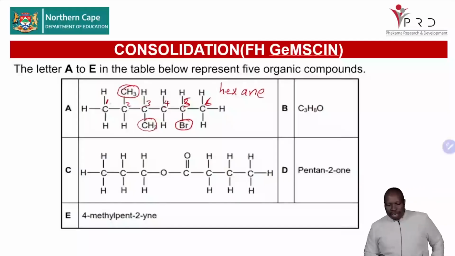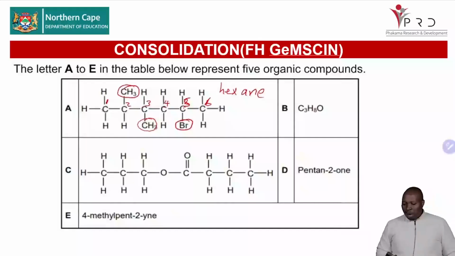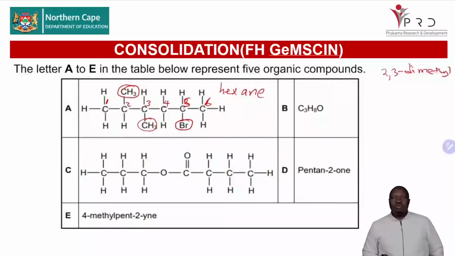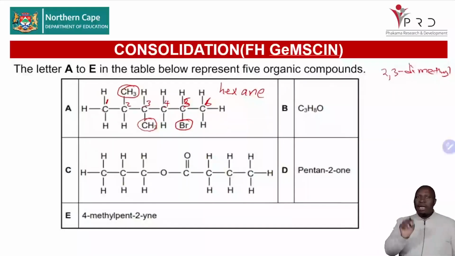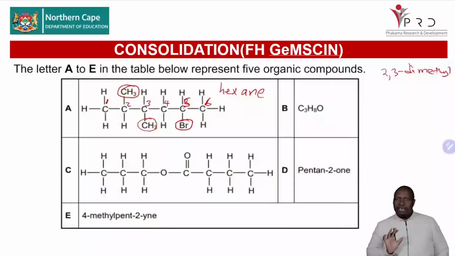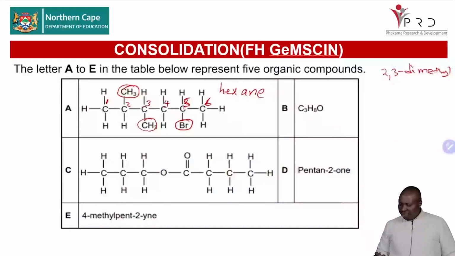Now, when it comes to naming, remember we said this is hexane. Now I will check. In carbon number 5, we have a bromo. In carbon number 2 and number 3, we have dimethyl. Because there are 2, we say dimethyl. Don't forget, like terms is a comma between numbers, and between a number and a letter, a hyphen. We penalize you if you don't do that. So we're saying 2,3-dimethyl. In carbon number 5, we have a bromo, so it's 5-bromo. And then we have hexane as the longest carbon chain.